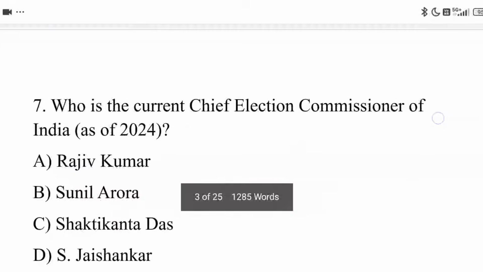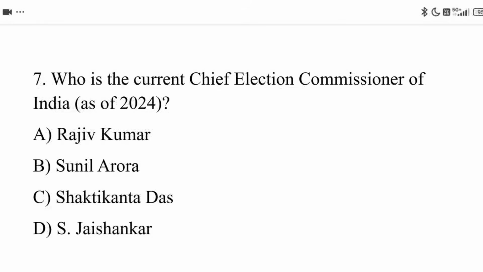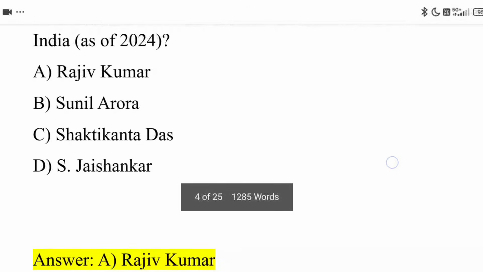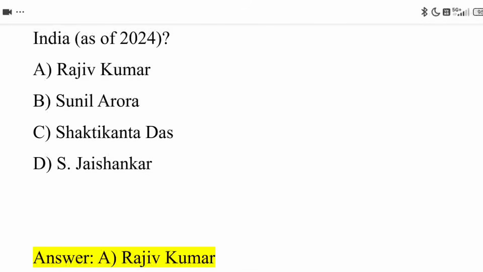Next, seventh question. Who is the current Chief Election Commissioner of India as of 2024? Option A, Rajiv Kumar. Option B, Sunil Arora. Option C, Shaktikanta Das. Option D, S. Jaishankar. The correct answer is Option A, Rajiv Kumar.